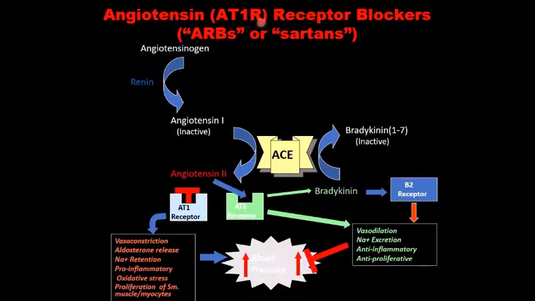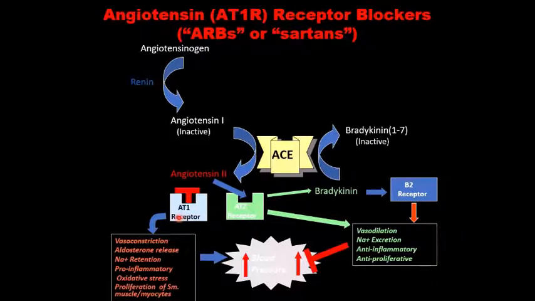You are very much familiar with this pathway: the angiotensinogen is converted to angiotensin 1 through the renin released by the kidney. Angiotensin 1 is inactive and is converted to angiotensin 2 by the enzyme angiotensin converting enzyme, and this enzyme also inhibits the inactivation of the bradykinin, which causes the vasodilation. Angiotensin 2 then acts on the angiotensin receptor type 1 and also type 2.